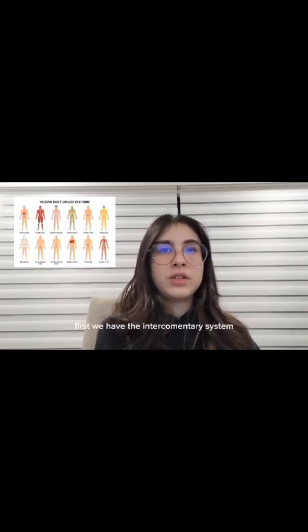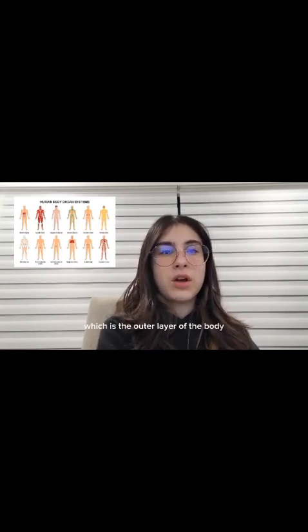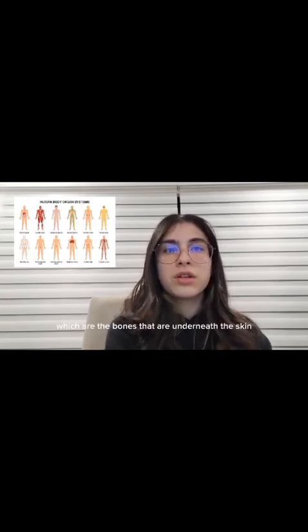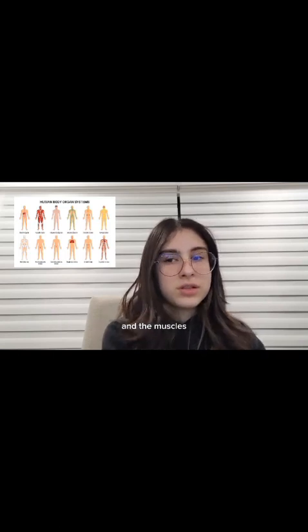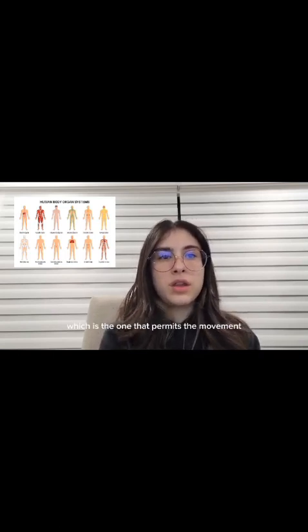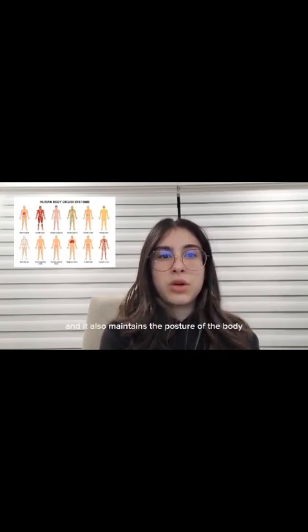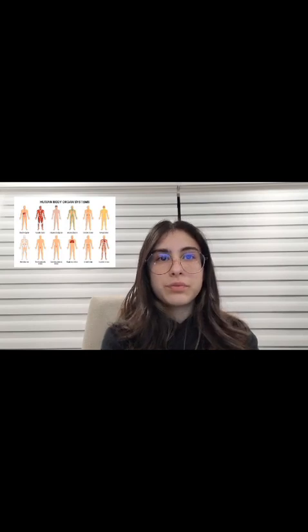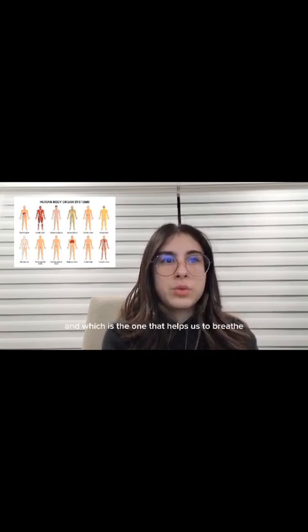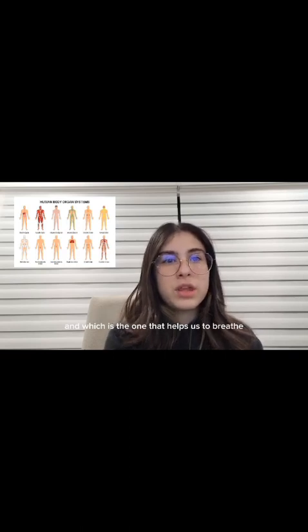First, we have the integumentary system, which is the outer layer of the body. We have the skeletal system, which are the bones that are underneath the skin and the muscles. Then we have the muscular system, which is the one that permits movement and also maintains the posture of the body. We have the respiratory system, which is the one that helps us to breathe.